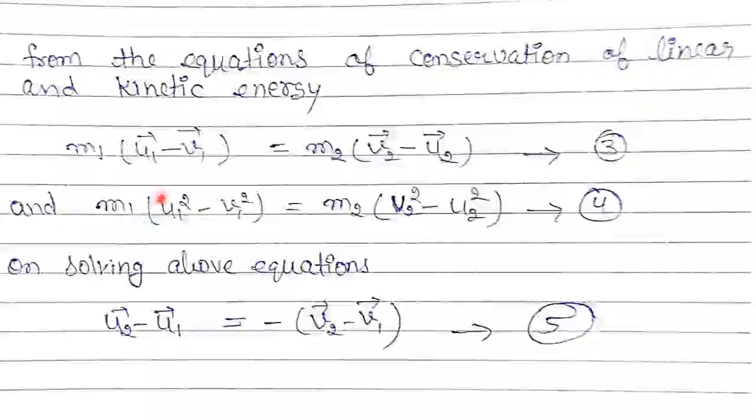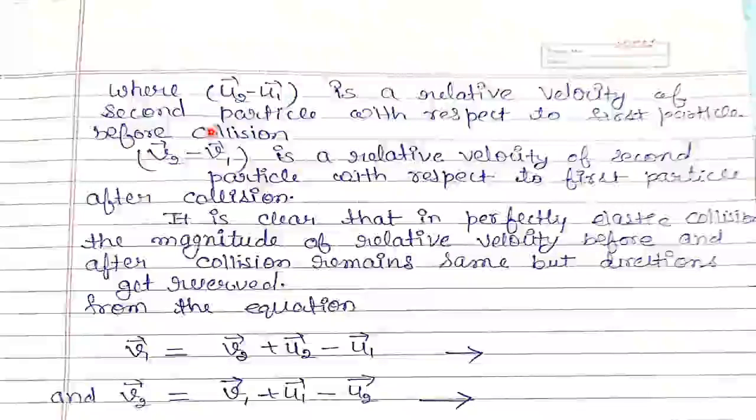Similarly, m1(u1 square minus v1 square) equals to m2(v2 square minus u2 square). On solving above equation, dividing equation 4 by equation 3, we get u2 minus u1 equals to minus (v2 minus v1). What is u2 minus u1? What is v2 minus v1?